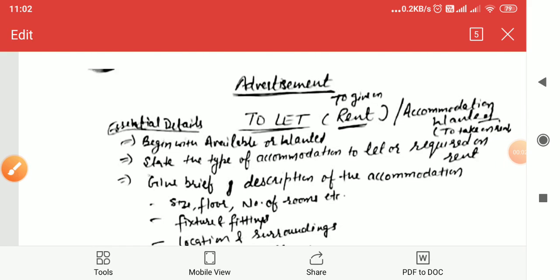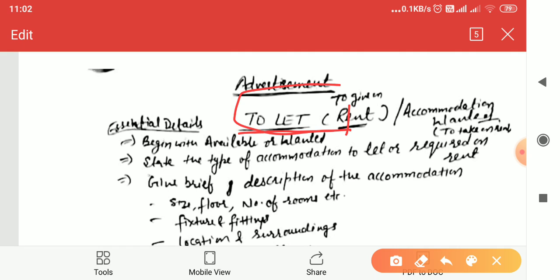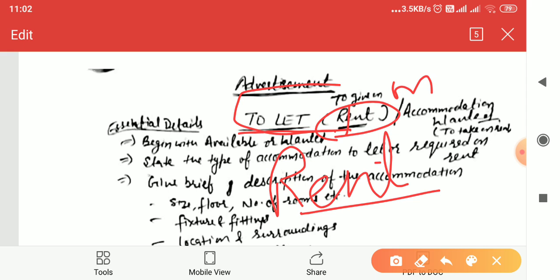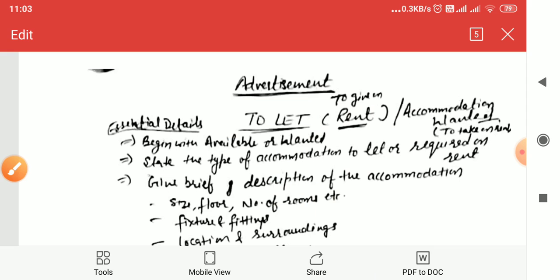Hello students, today we will continue in the next part of advertisement and we will start with to let. So advertisement related to let. To let means to give on rent. If you are going to give your house on rent, a floor of your house on rent, a flat on rent, a particular building on rent, then you will have to take the title as to let. And if you want to take a particular house on rent, then your title should be accommodation wanted to take on rent.